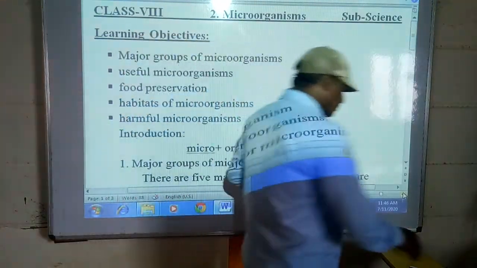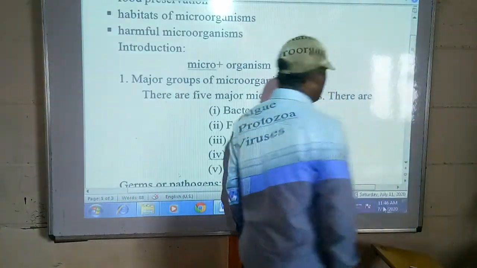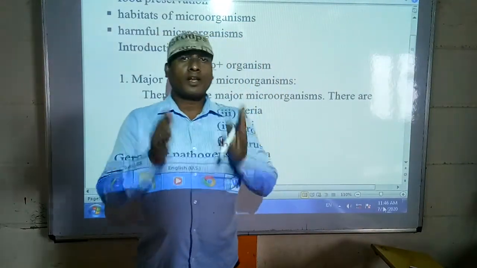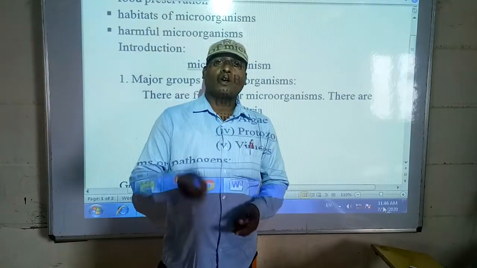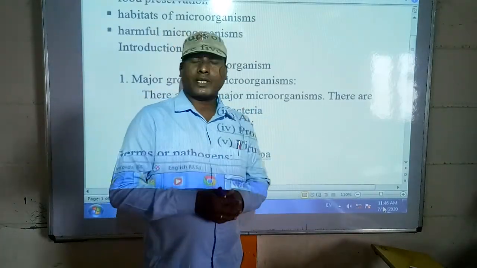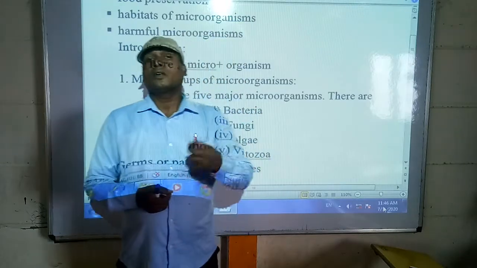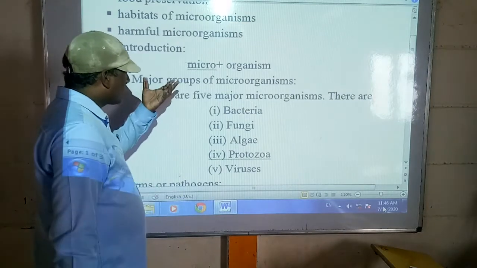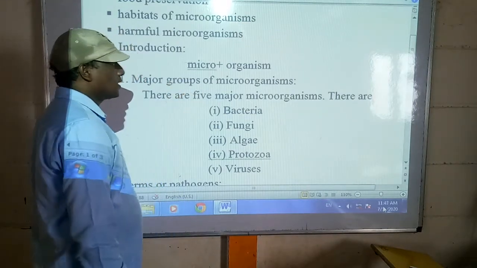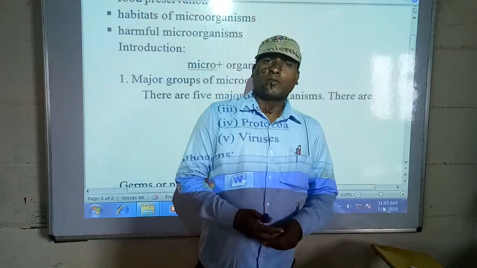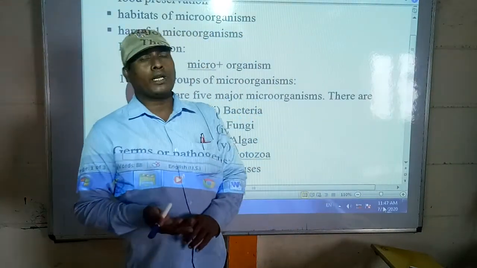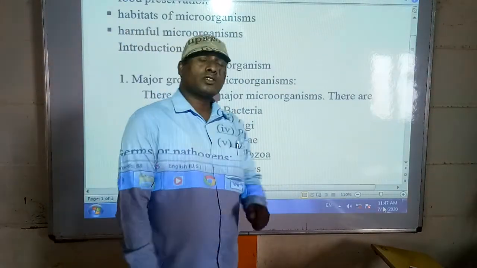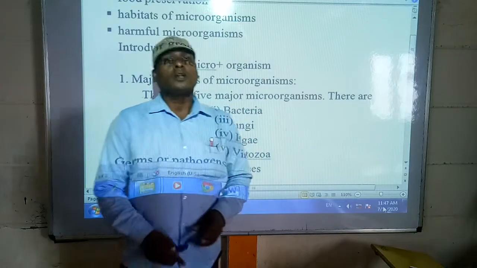So students, first of all we will discuss what a microorganism is. Micro means small, which we cannot see or identify with our naked eye. To see these microorganisms, we need the help of the microscope. The major groups of microorganisms are generally five types. One is bacteria, second is fungi, third is protozoa, fourth is algae, and fifth is virus.